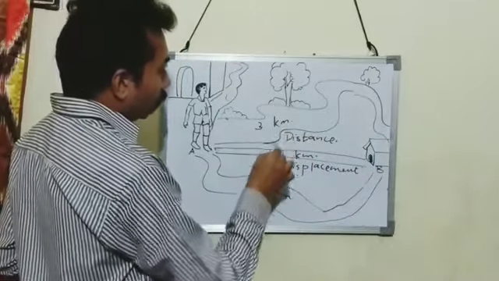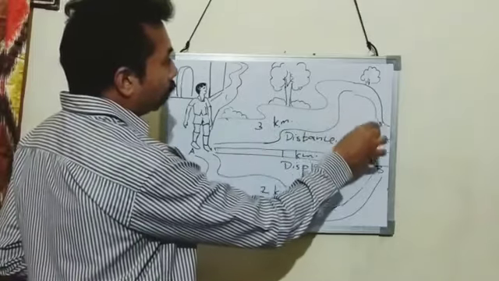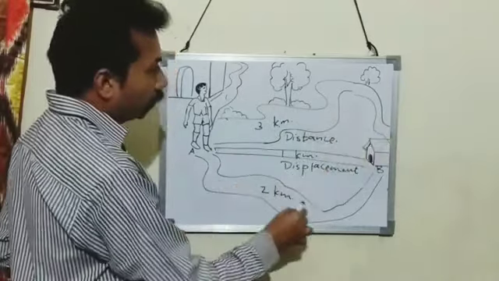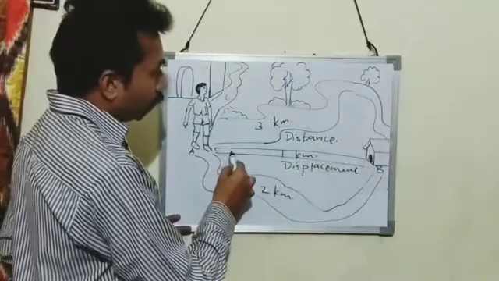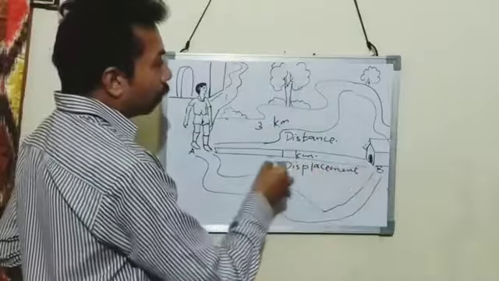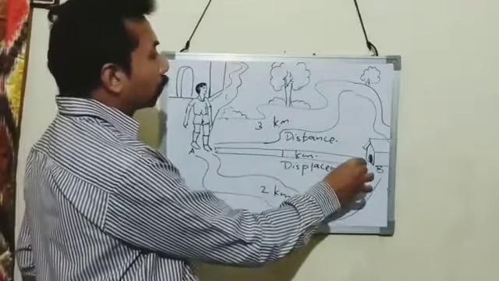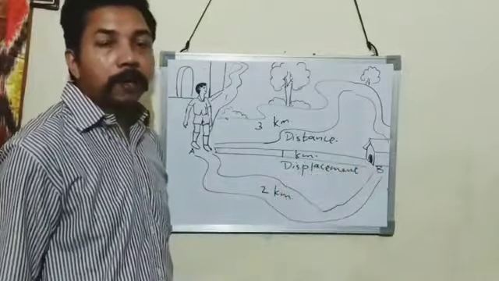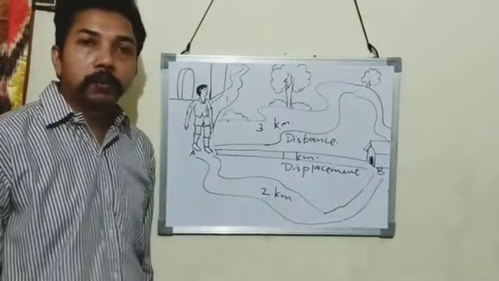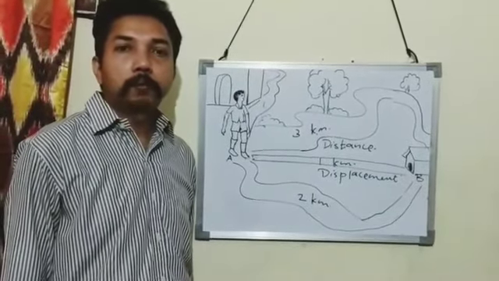So this is an example of distance. The total length covered by a body is called distance. And in this case, he goes in a straight, particular direction. This is the shortest distance, that is called displacement. The shortest distance between two points in a definite direction is called displacement.